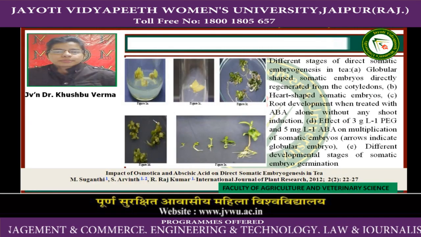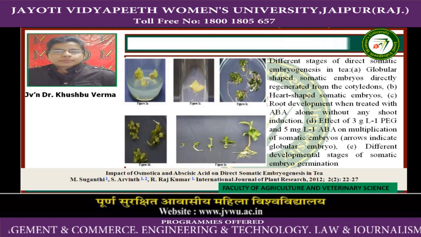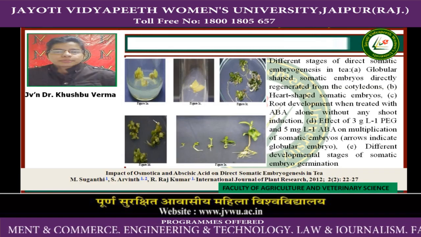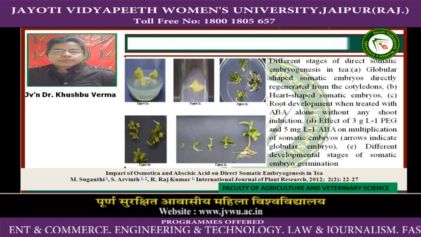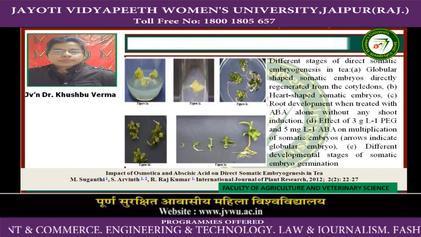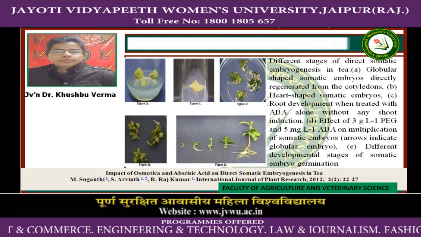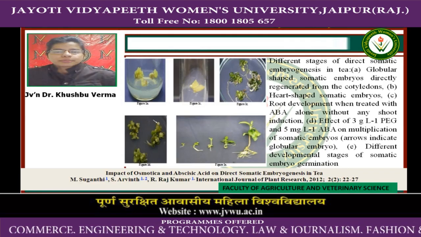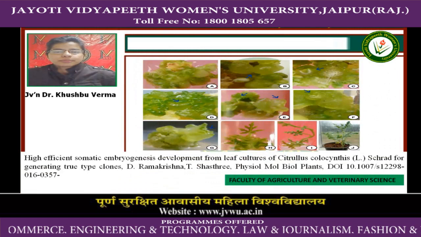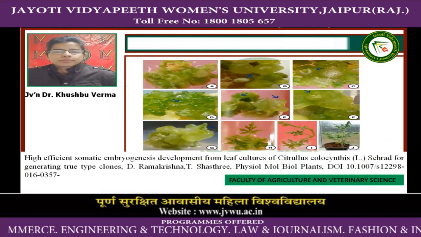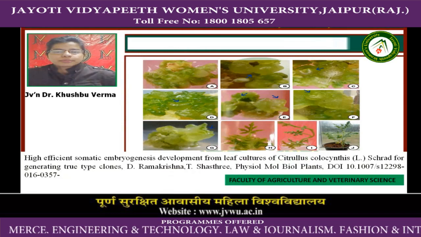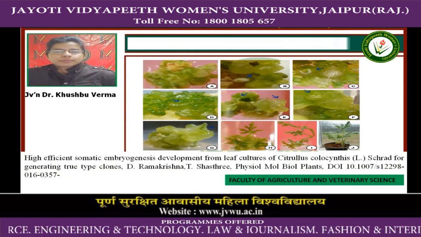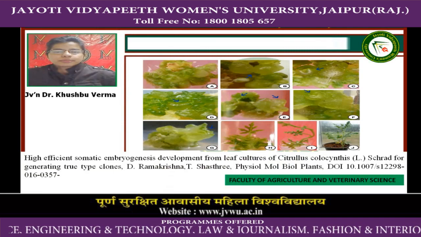This is the diagram of direct somatic embryogenesis in tea, and these are the globular shaped somatic embryos directly regenerated from the cotyledons. This second picture is a heart-shaped somatic embryo, and the third picture is root development when treated with ABA alone without any shoot induction. This is the next picture of somatic embryogenesis, in which highly efficient somatic embryogenesis developed from leaf culture of Citrullus colocynthis.